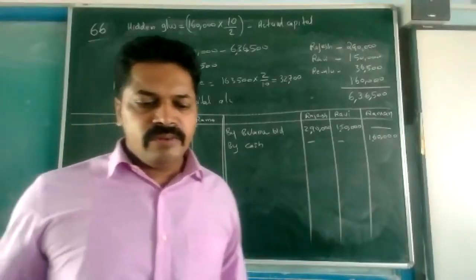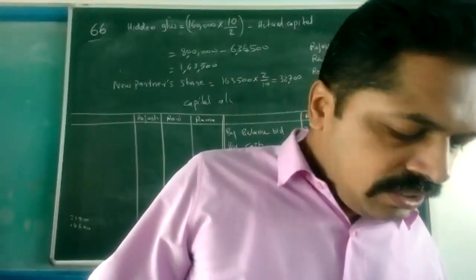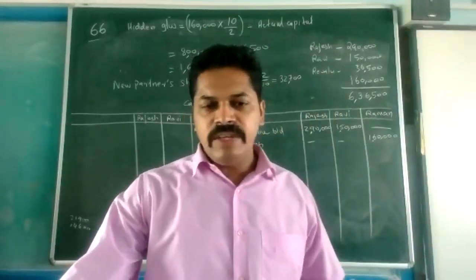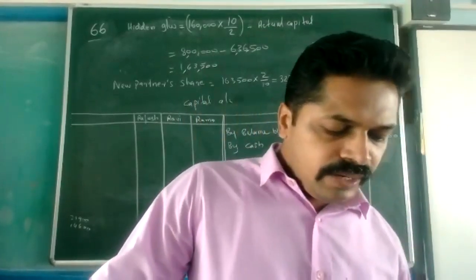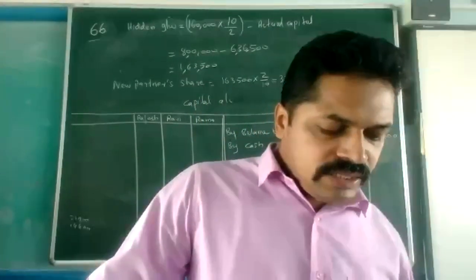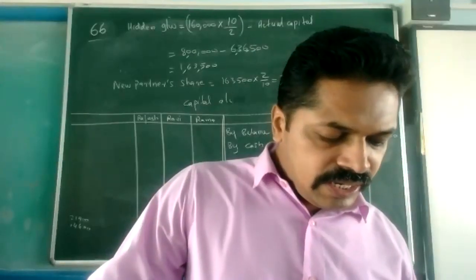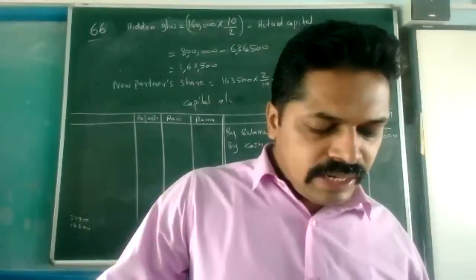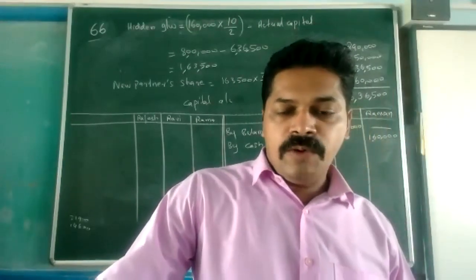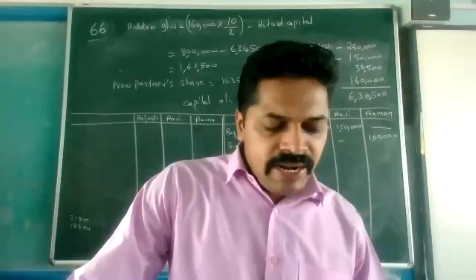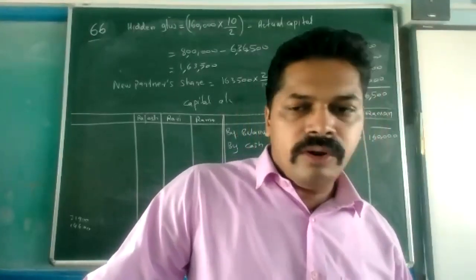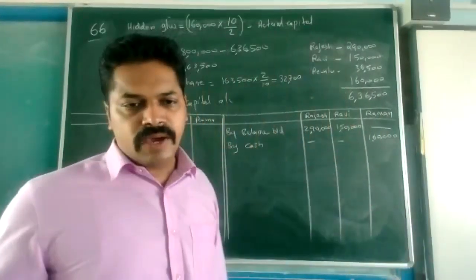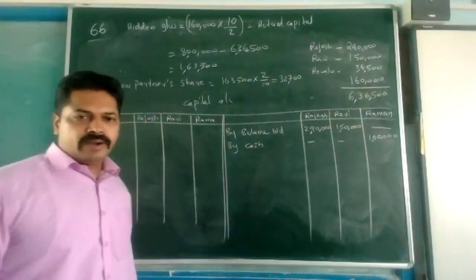Then regarding the treatment of goodwill, in the question, after the balance sheet, one paragraph is given. In that paragraph, it is given that it is decided to value the goodwill on the basis of Ram's share in the profit. And nowhere is it mentioned otherwise; after the new ratio 5:3 it is given. Ram is unable to bring in any cash for goodwill. He is unable to bring any cash for his goodwill. That is why we are making the adjustment through the current account.